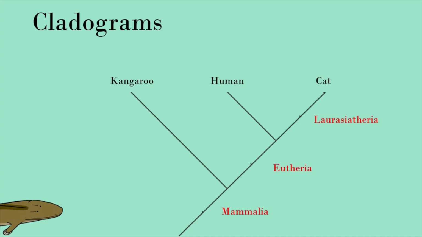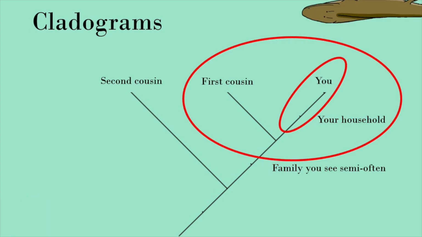Coming back to those groups on the side, Laurasiatheria, Eutheria, and Mammalia, these are all good examples of clades. They are placed where they are on the cladogram to denote at which point everything after them is a part of them. Going back to the family tree analogy, these names would be separate groups that you drew inside your family that get more and more specific.